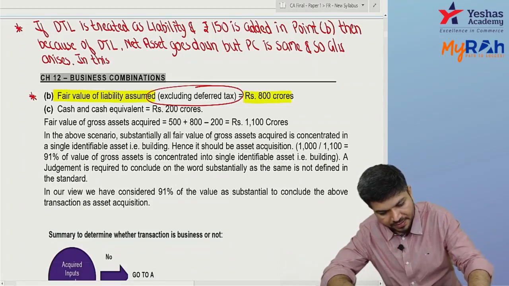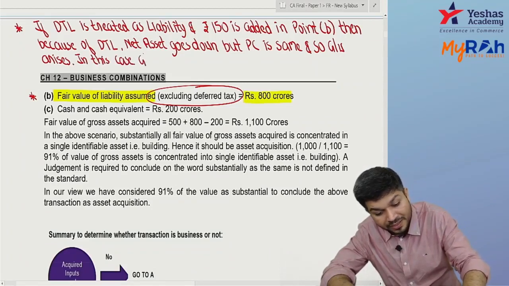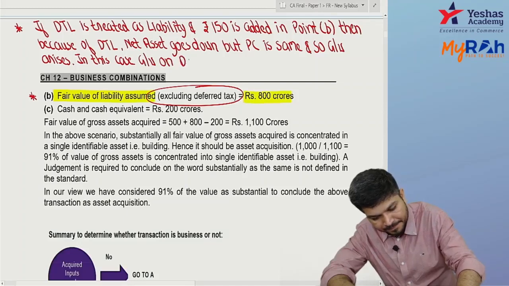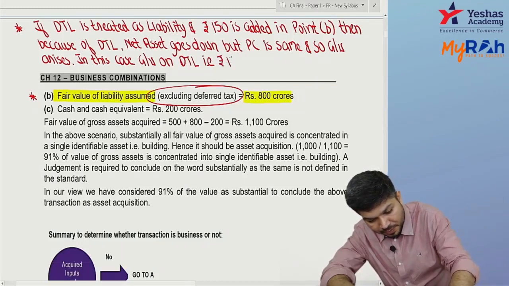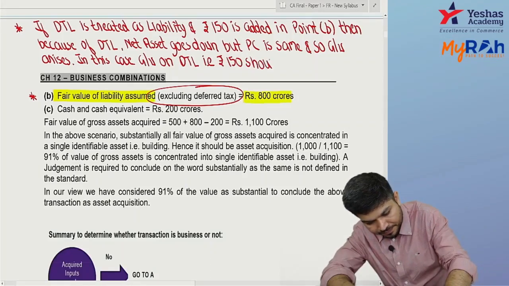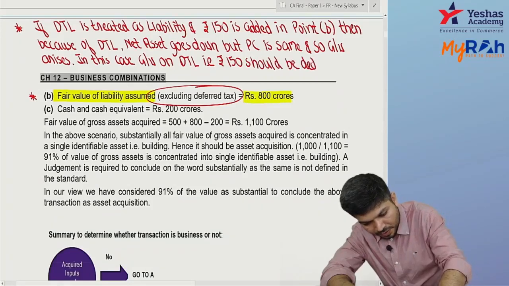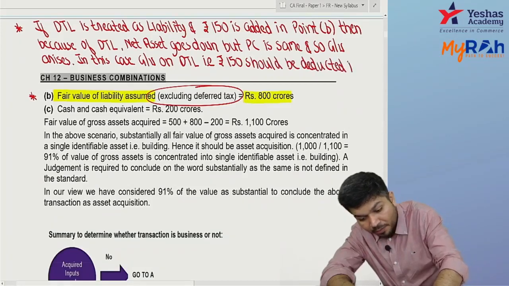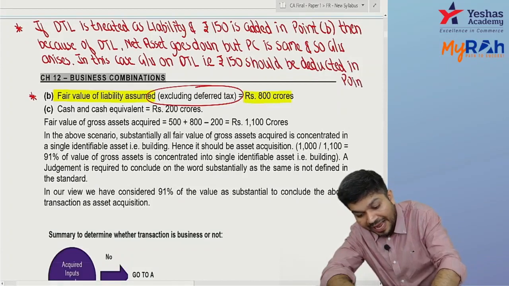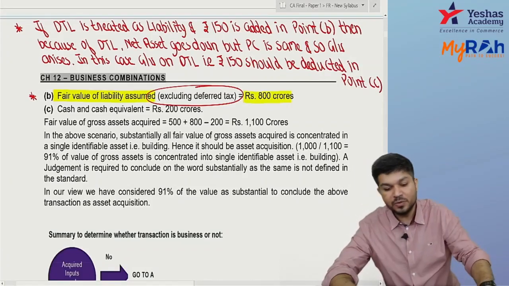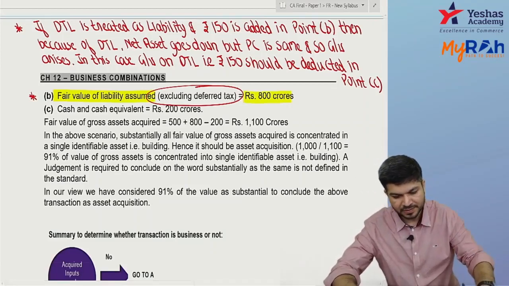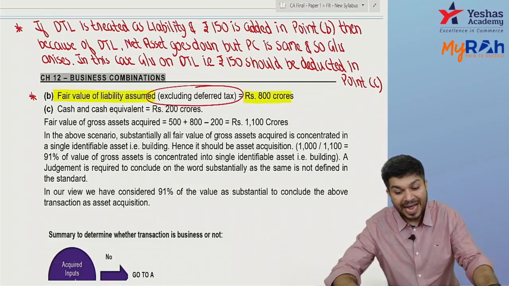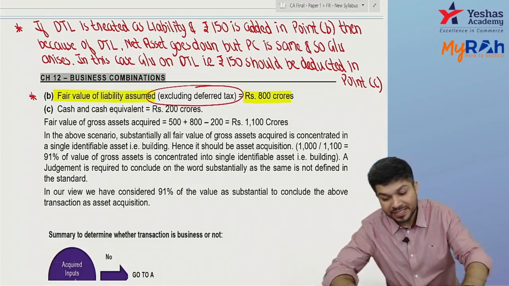In this case, goodwill on DTL, that is rupees 150, should be deducted in point C. So point B you add 150, point C you deduct 150.